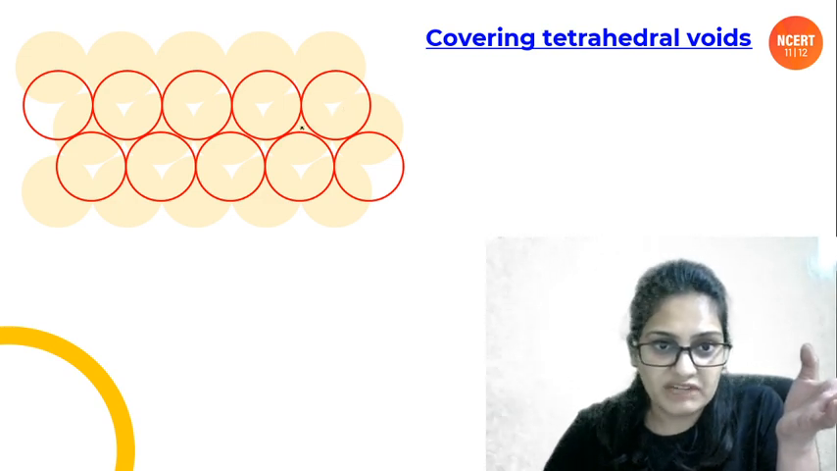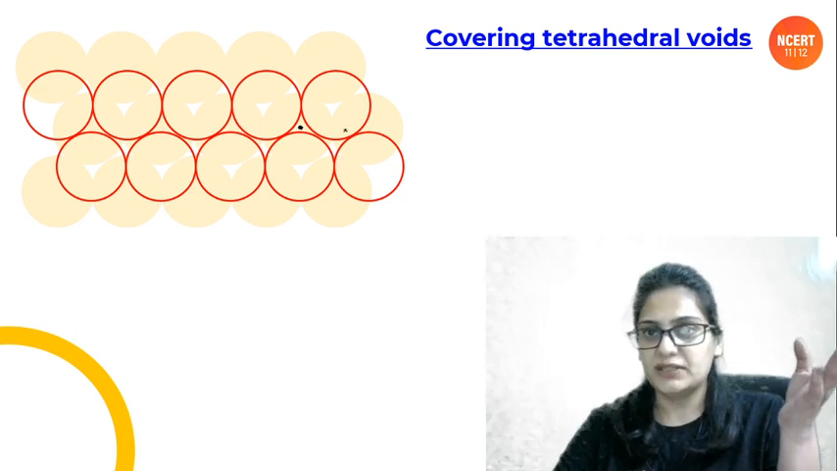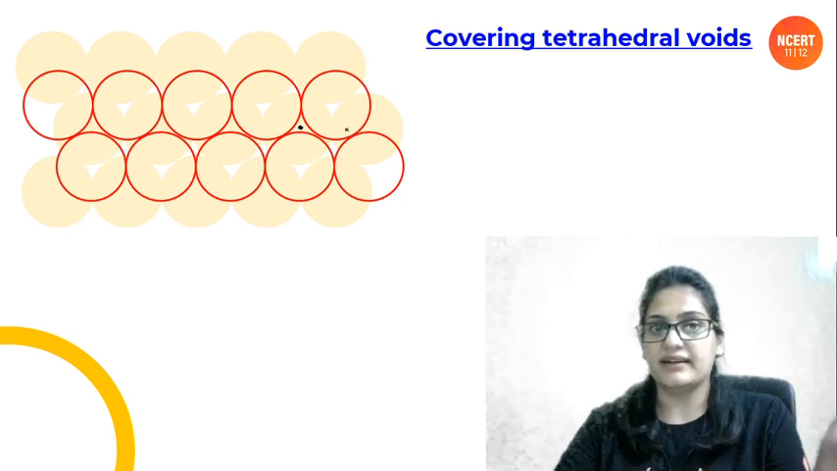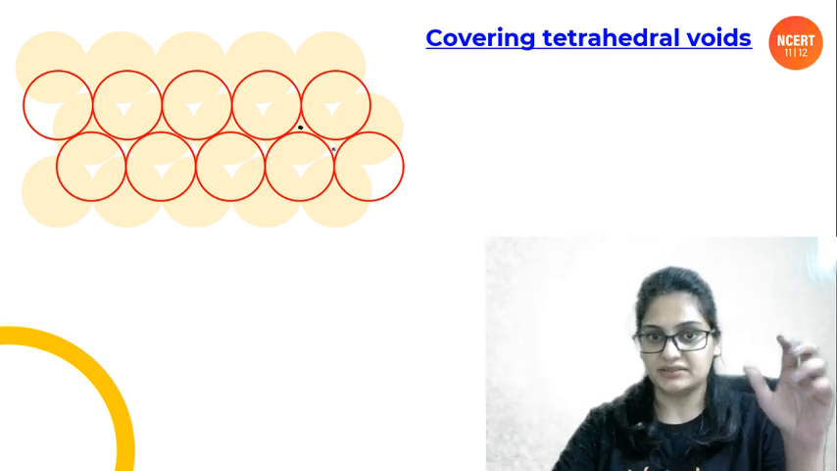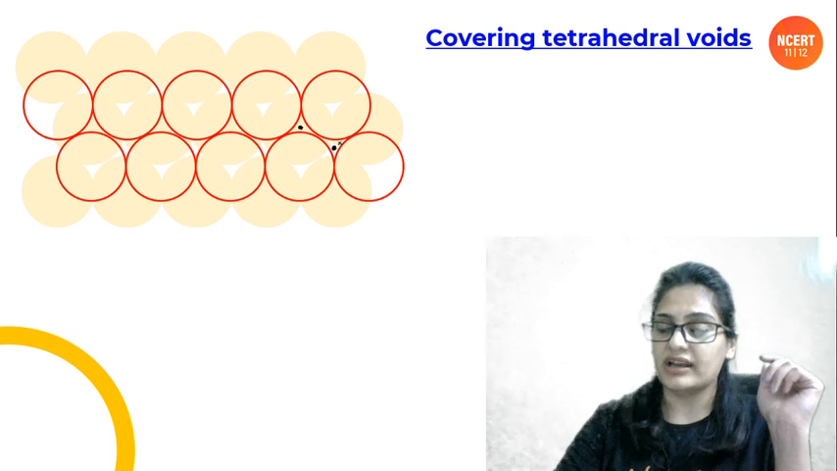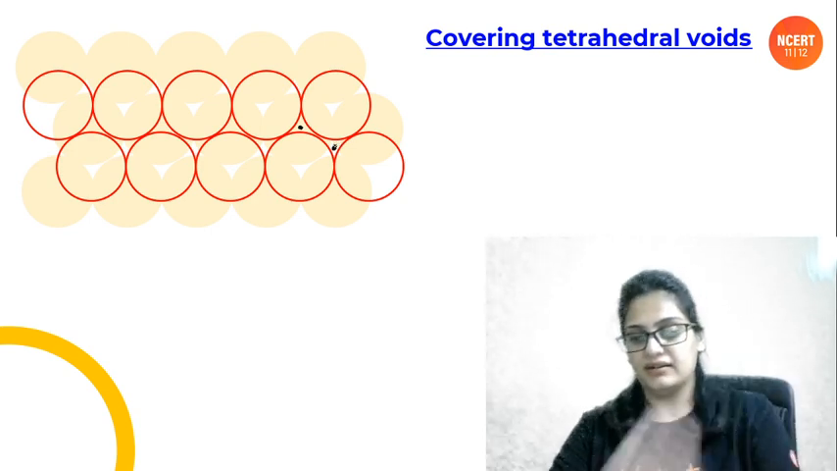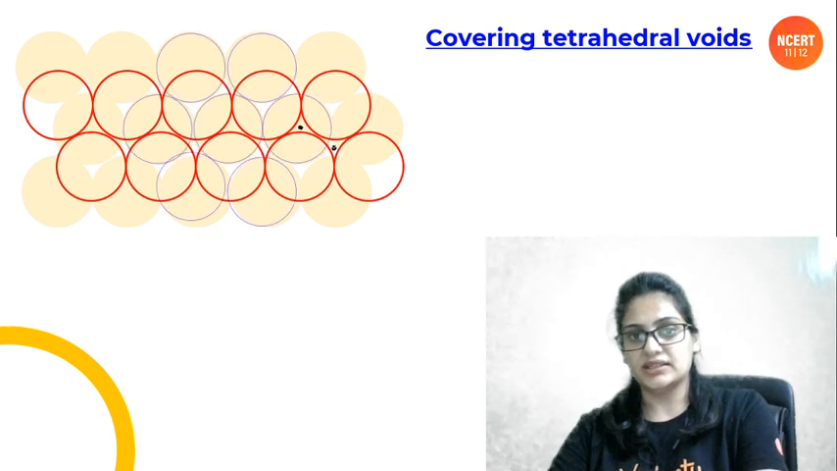ठीक है, this void, if I ask you, ये कौन सा void है? Which void is this, people? Come on, tell me. Let me know in the chat box. That's a tetrahedral void. 4 atoms. Which void is this? This void. ठीक है, this is an octahedral void, 6 atoms. ठीक है, now we are covering the tetrahedral void. So let's have the third layer.